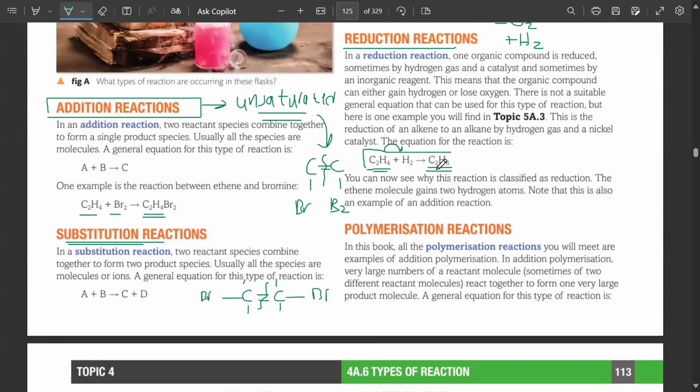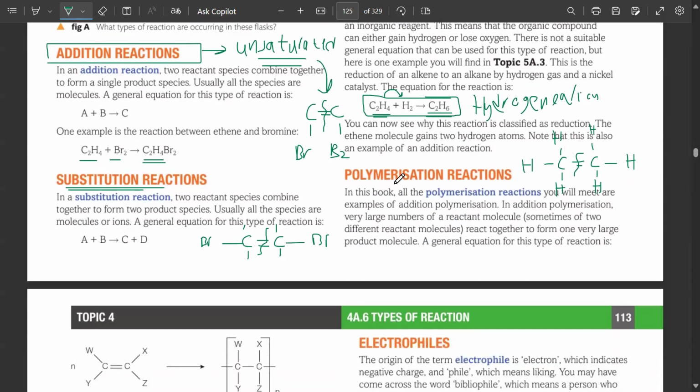This can also be classified as addition, hydrogenation, because you are breaking the double bond inside the ethene and adding two hydrogens, one on the left and one on the right hand side. Got it? So we go from alkene to alkane. Look at this. The double bond was like this. I broke it down and added two more hydrogens on left and right.